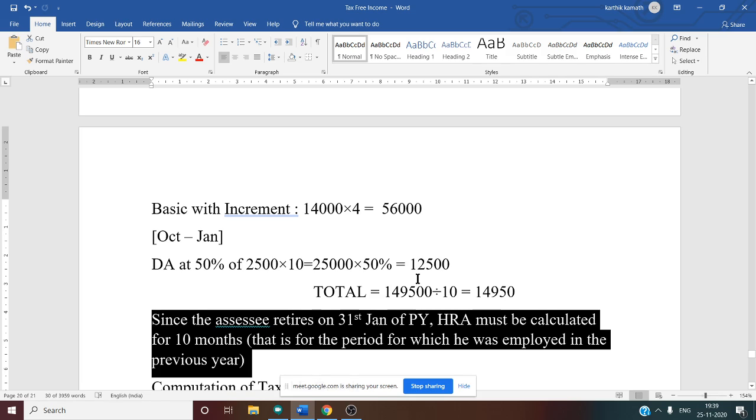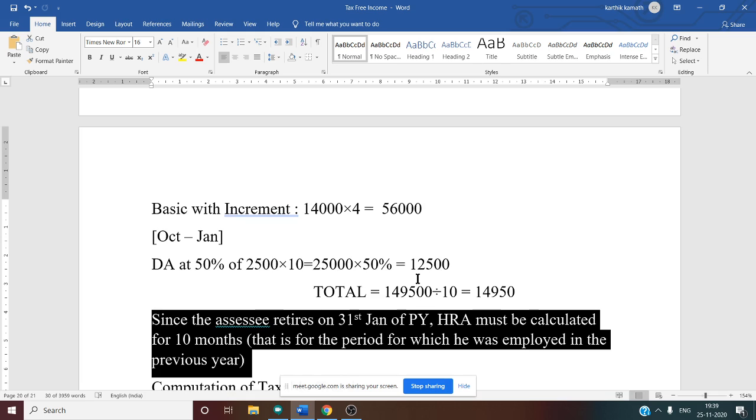From which month does the financial year start? April. April to March. But the SSC retires on 31st Jan, which means his relevant period will come to an end on 31st Jan. So how many months? 10 months. Yes, 10 months. So whenever we are calculating HRA, we have to consider the relevant period.